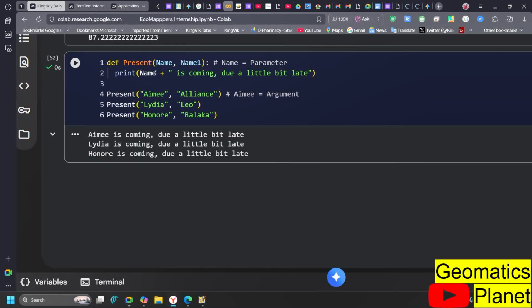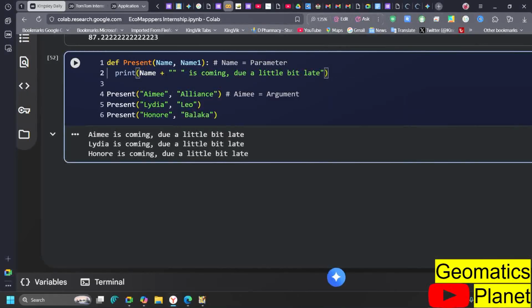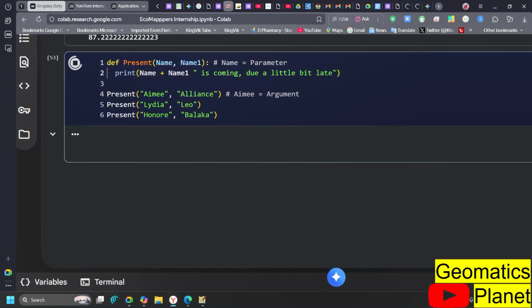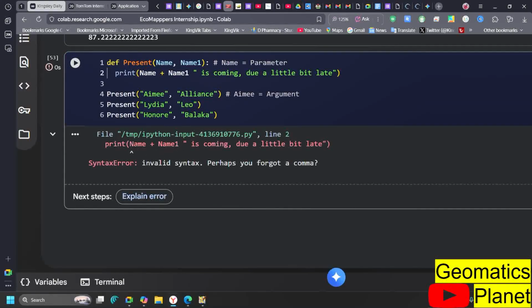If I go in here now and add another name to it, how do I add another name? I can just make a plus sign between this name. And if I remember, you can just go ahead and add name 1. But remember what I said when we were talking about operators. You see now that this is name and this is another name here, because I say print name and then another name here. So you see that I just make a plus sign here, the first name and last name.